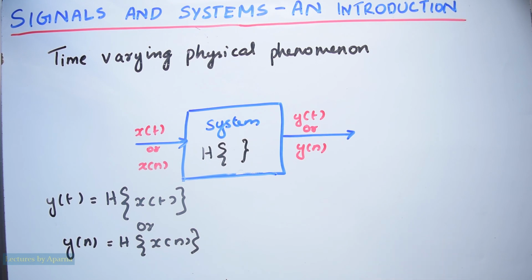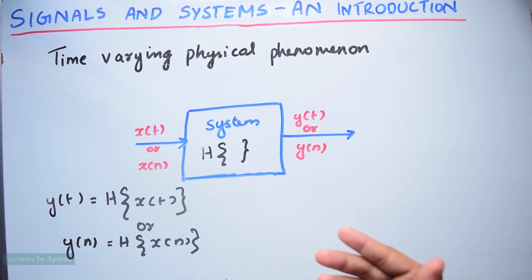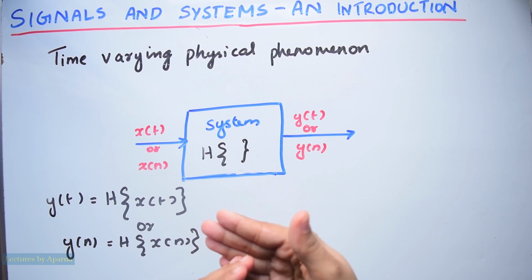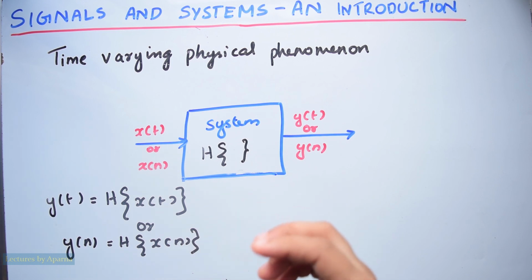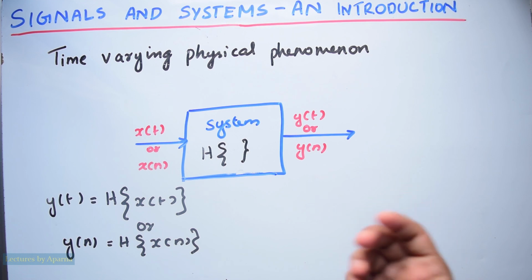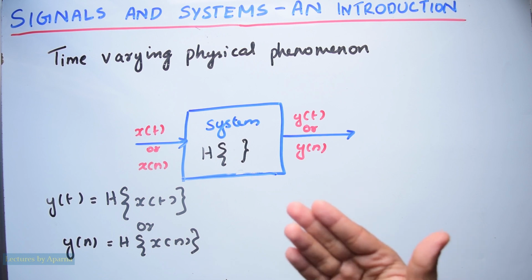Examples of systems are: an electronic circuit is a type of system in which voltage or current is given to the input and you measure the voltage or current at the output. Mechanical structures like buildings, bridges, etc. are another type of system. Here the force applied on the structure can be taken as an input signal, and the vibration that is produced as a result of it can be measured as the output signal. Communication systems, biomedical systems, all these are different types of systems.